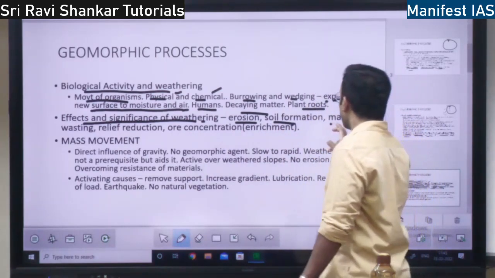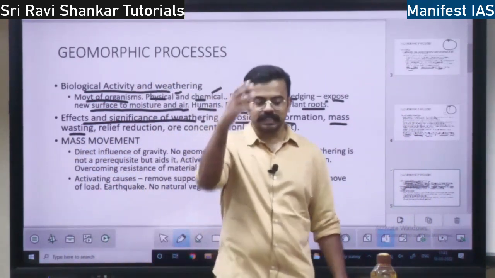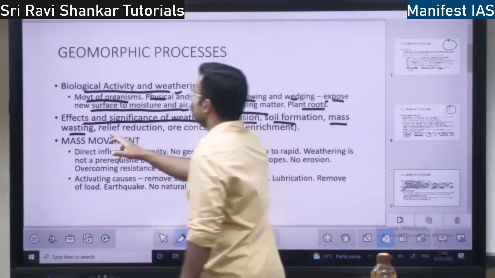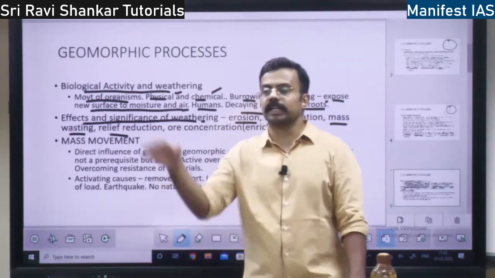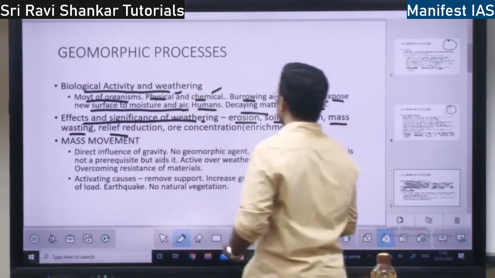There will be mass wasting because of weathering. Mass wasting is just like a landslide. There will be relief reduction. Relief reduction means if there is a big mountain, because of weathering it will become a plain. So all these are the benefits, right?